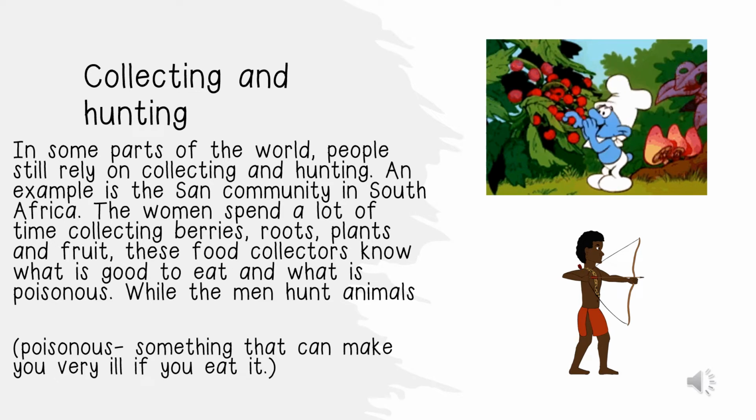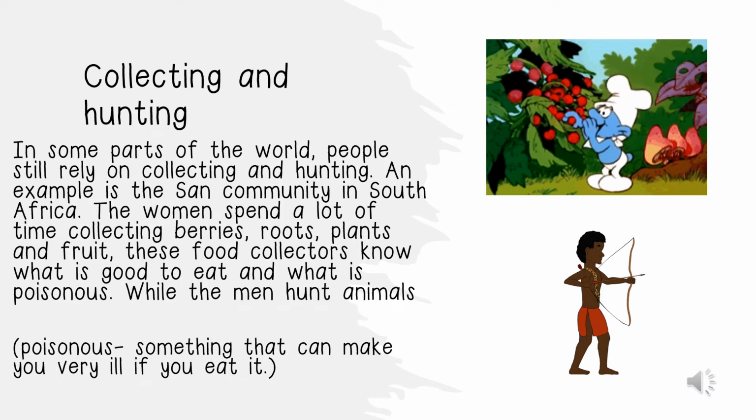The third way of getting the food that we need is by collecting and hunting. In some parts of the world, people still rely on collecting and hunting. This means that collecting and hunting was a way of getting food in the past. An example is the San community in South Africa.